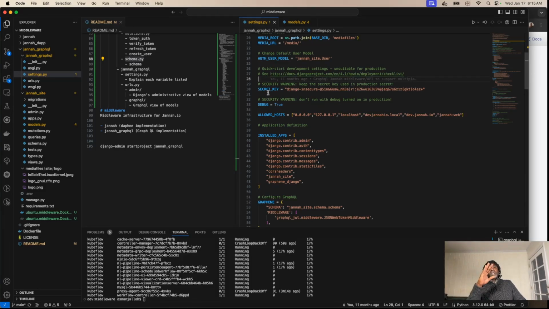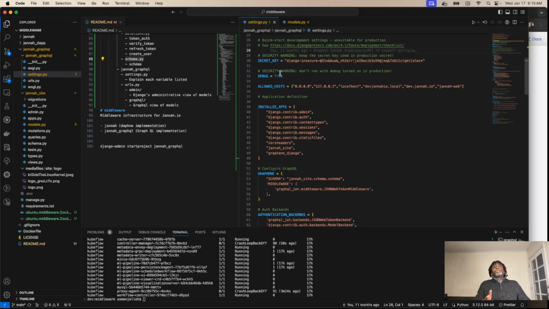So the secret key you're seeing here, if you look here, security warning: keep secret to be used in production. So we're not in production. That's why the secret is here in public. This is not a production-based app. So this is a brand new baby. It's still under development. It's not in production. When we go to production, we'll change all of these variables to production values. These are not production values right now. These are development values. So if you see it, don't panic or anything. It's a development secret key, and don't go crazy about it.